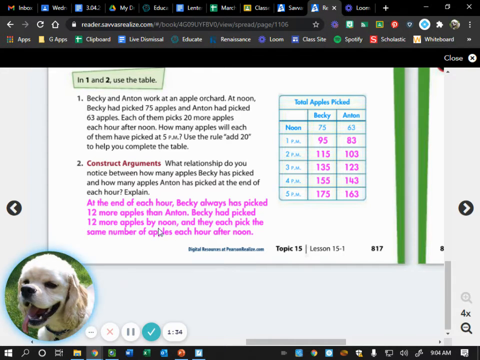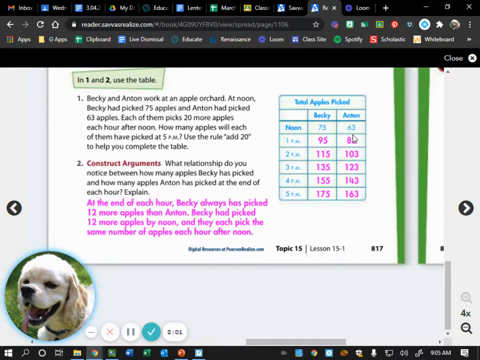Becky had picked 12 more apples by noon, and they each picked the same number of apples each hour after noon. Did anyone also mention how Becky had picked 12 more apples than Anton? Nice. That's the relationship we see. They start at 75 and 63, and since they're both picking 20 apples each hour, the difference between their numbers never changes.